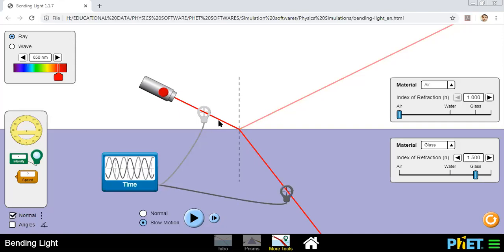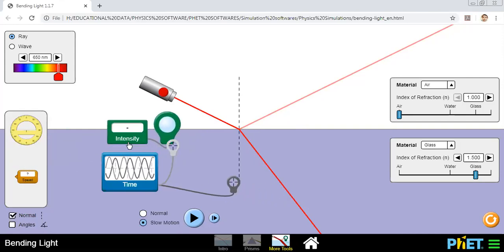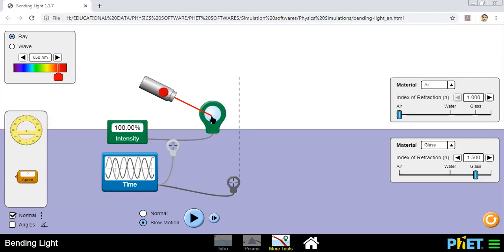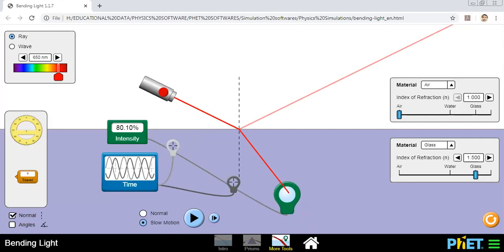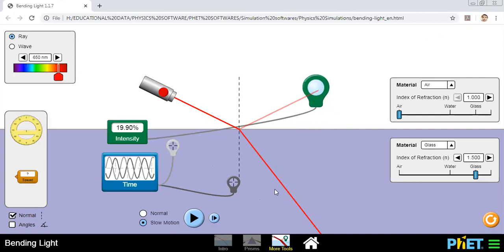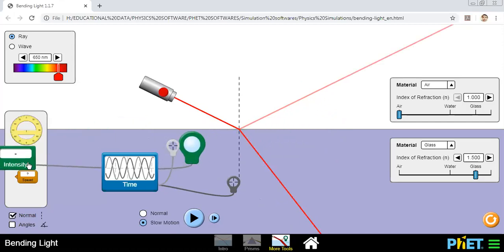Why? Because during refraction, some amount of light gets reflected. So the entire light is not here. I will show you the intensity of light. I have an intensity meter. How much is the intensity of light before refraction? 100%. And after refraction, how much is the intensity? 80%. And how much light gets reflected? Almost 20% of the light gets reflected. So what happens to the brightness of the light? The brightness of the light has decreased.